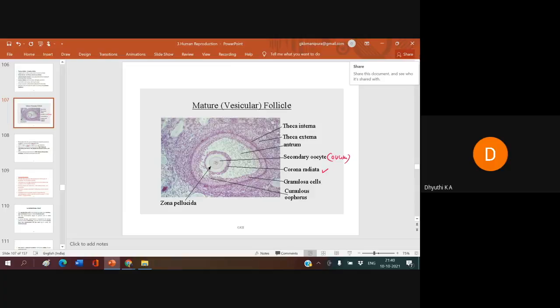First, about the ovaries: it is the primary sex organ which produces ova. Each ovary is about 2 to 4 centimeters in length. The ovaries are located on both sides of the abdomen and connected to the pelvic wall through ligaments.